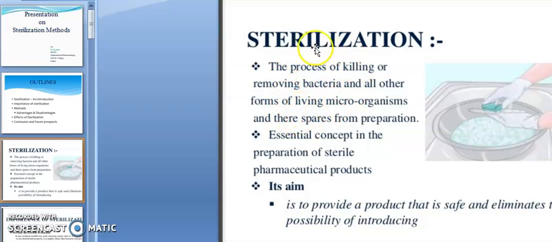If you are working with any utensil or any test tube or any gloves or anything, you want to remove the microorganisms on the surface of that utensil or on that glove or whatever it is. In the preparation of pharmaceutical products also we need to maintain proper sterilization, otherwise we'll get contamination. The aim is to provide a product that is safe and eliminates the possibility of introducing contaminants.